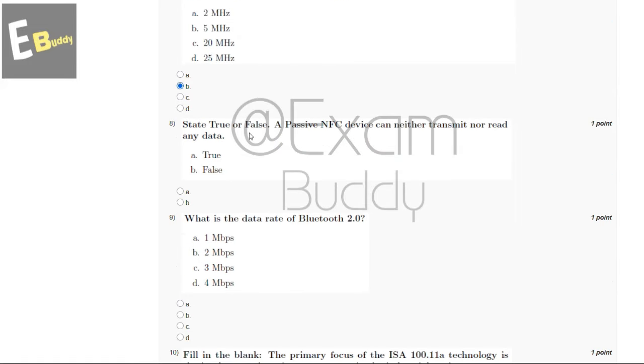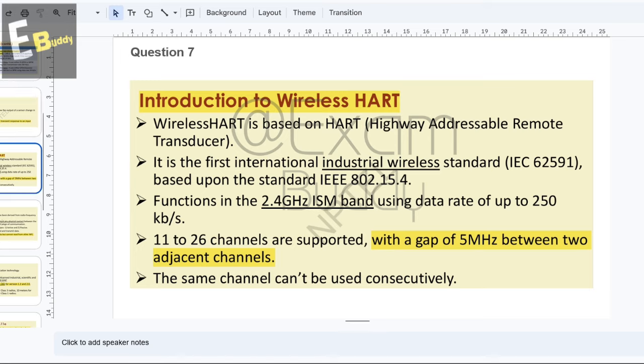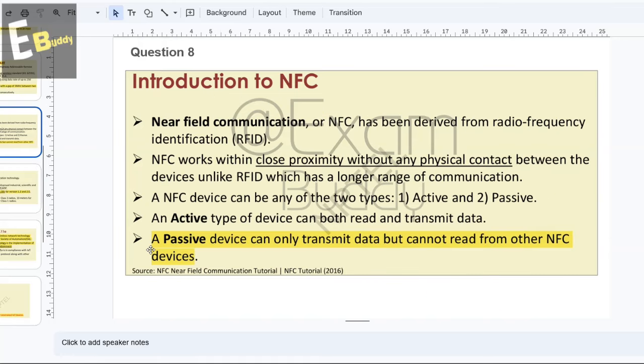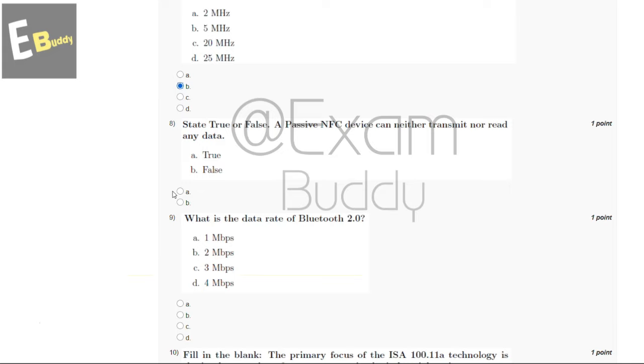And now let's go to our question number 8. State true or false. A passive NFC device can neither transmit nor read any data. True or false. So let's check the explanation. So explanation says a passive device can only transmit data but cannot read from other NFC devices. So the answer of our eighth question is false.